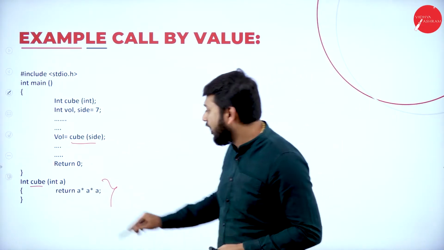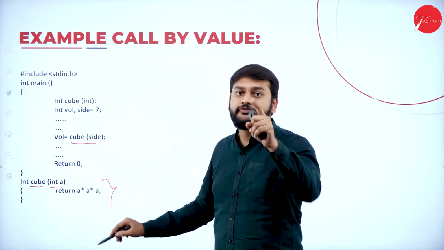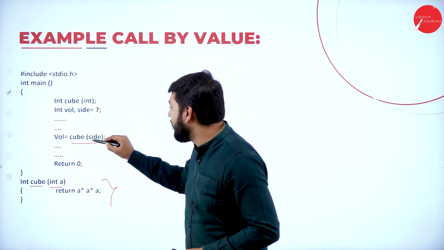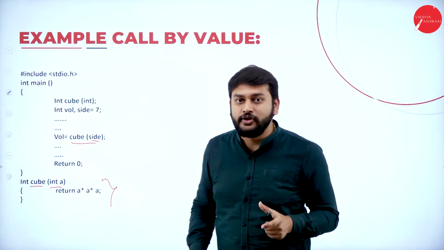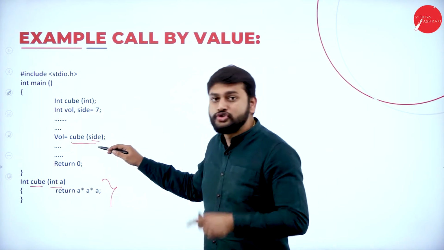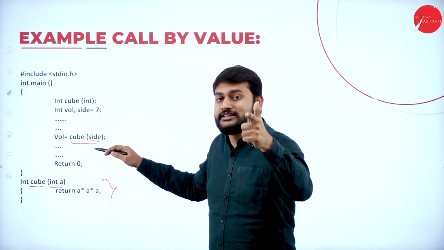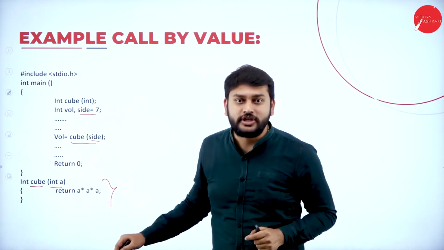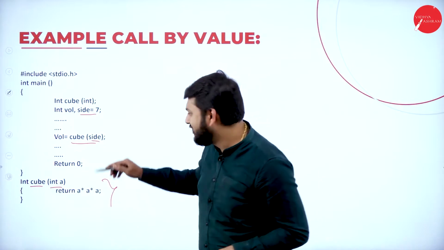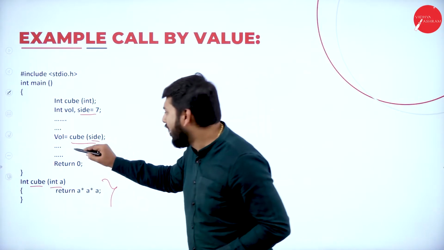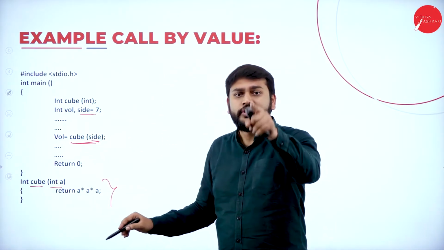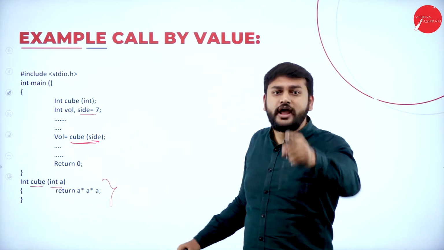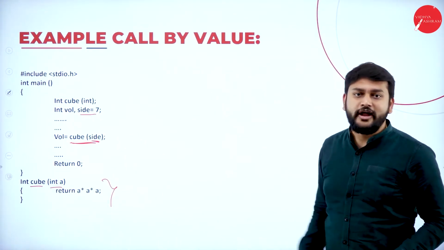Observe here carefully. How many parameters do I have here? I have one parameter. So please observe, I'm passing one value. So what is the value of this side? What exactly have I stored in the side? Please observe, I have given side is equal to 7. So what exactly do you have in the side? You have the value. You are trying to call this function with the help of the value, which is what I will call a call by value.